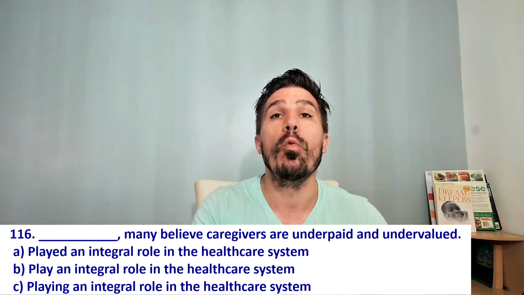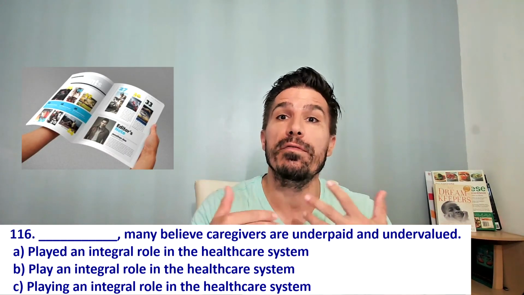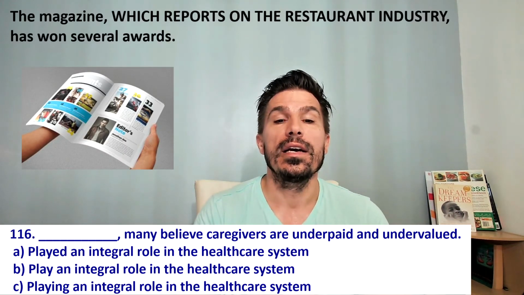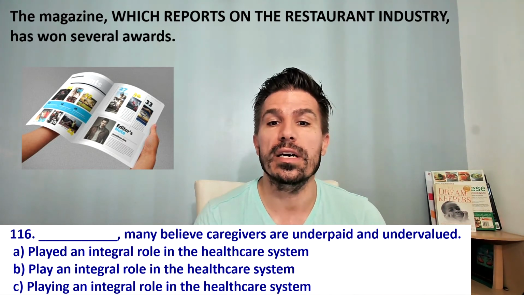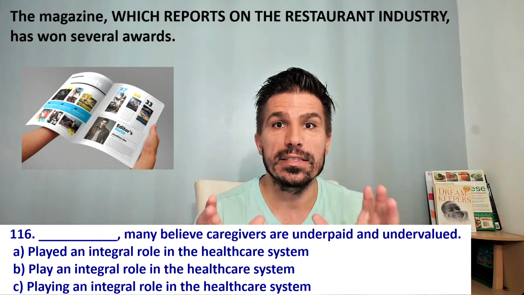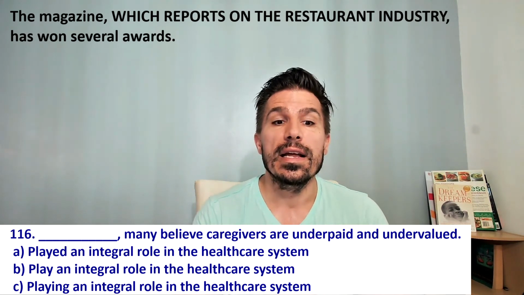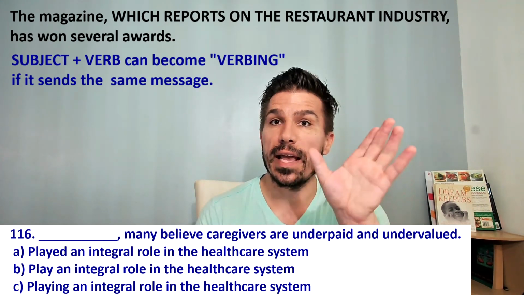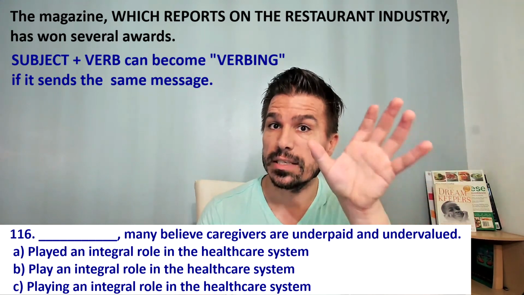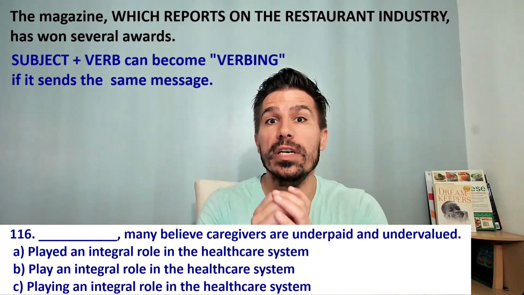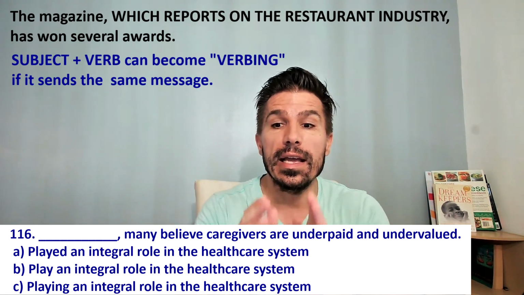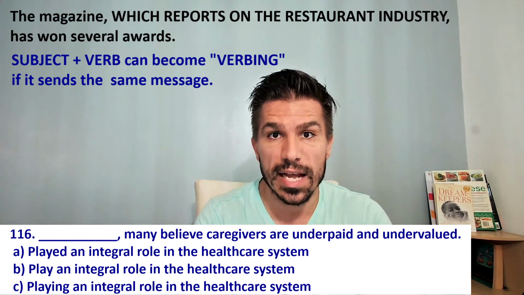And we're going to look at one more advanced version of a reduced adjective clause. So we see the original sentence. The magazine, which reports on the restaurant industry, has won several awards. Which reports on the restaurant industry is your adjective clause. Now, sometimes I can take the marker, which, plus the verb reports, and turn it into verb ing, if it still sends the same message.